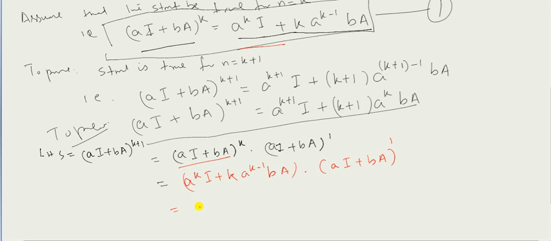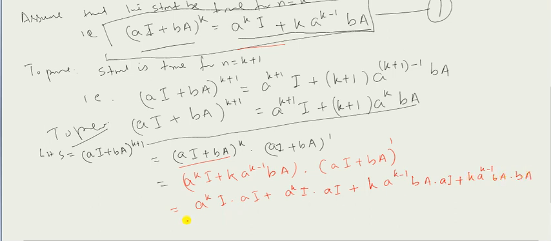Now let us multiply them individually, that is a to the power k I into a I plus a to the power k I into b... repeat. a to the power k I into a I plus k a to the power k minus 1 b into a into a I plus, at last, k a to the power k minus 1 into b a multiplied by b a.